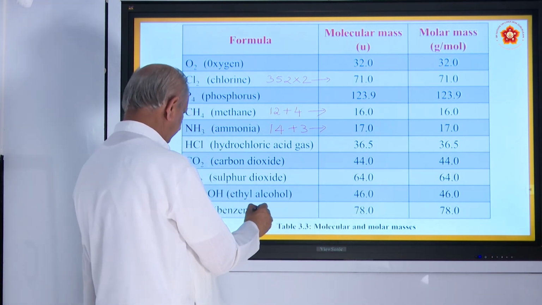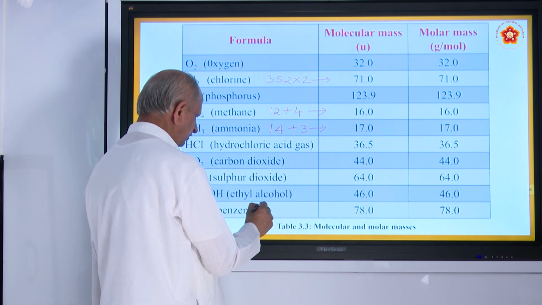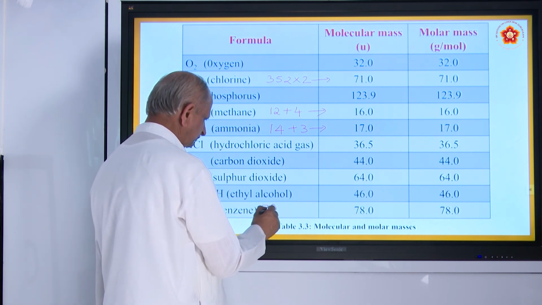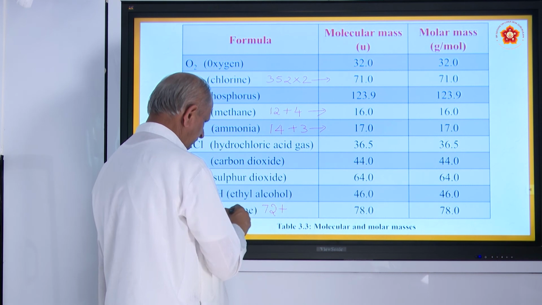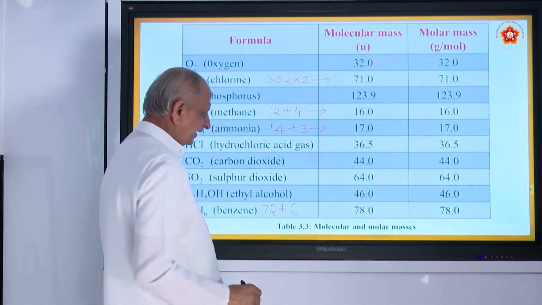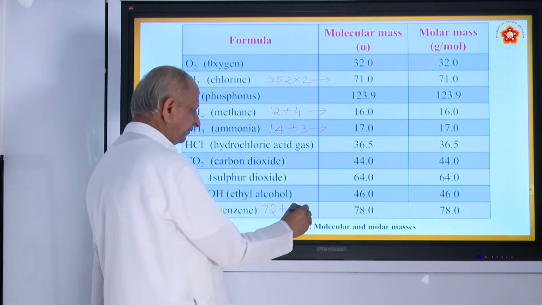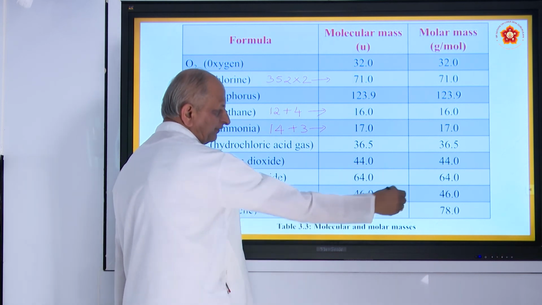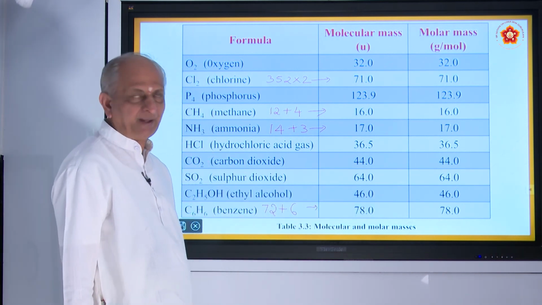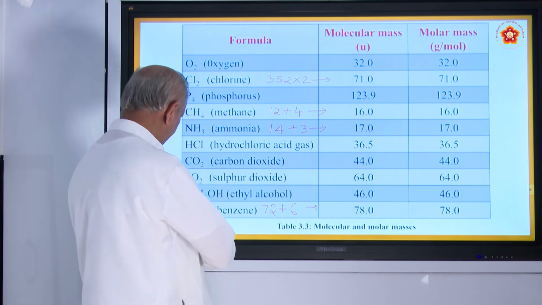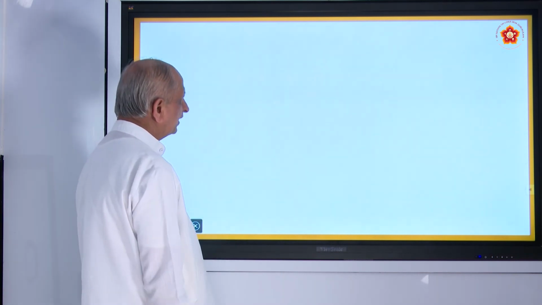How to get 78? C6, that is 12 into 6, 72, H6 plus 6, 72 plus 6 becomes 78. Same thing if you write in grams, it becomes 78 grams. Okay, and some more are there.